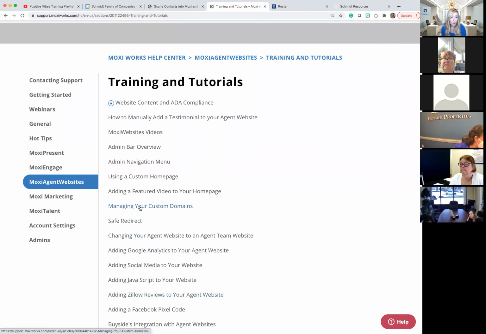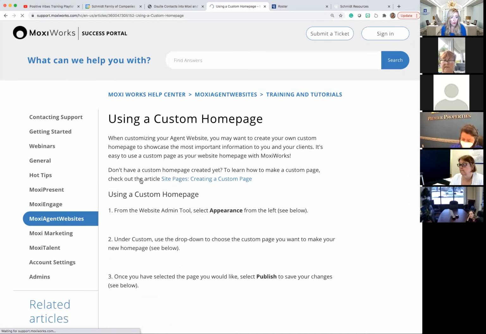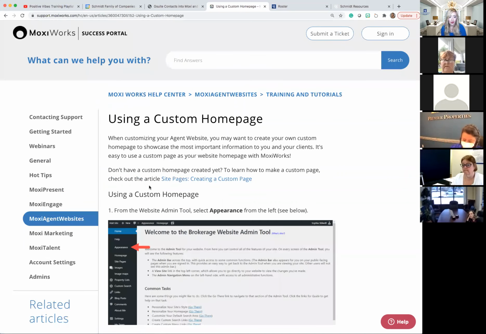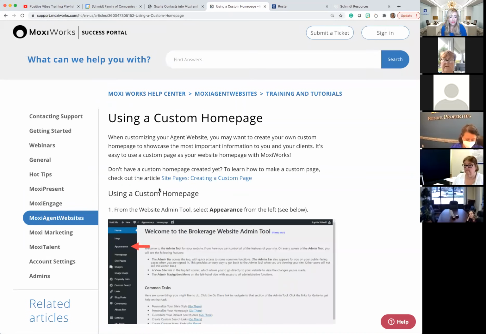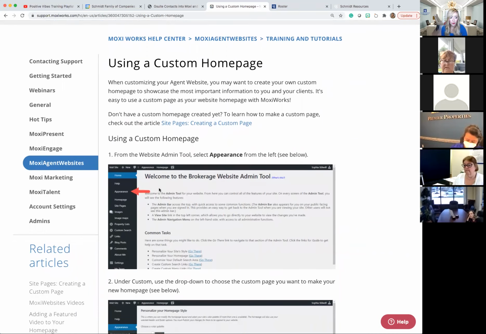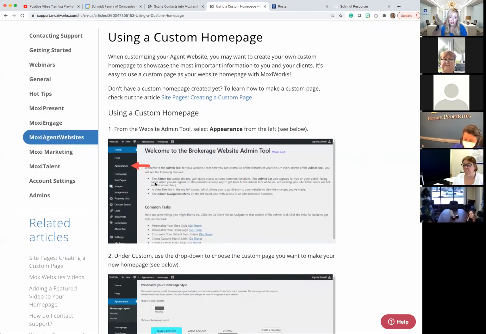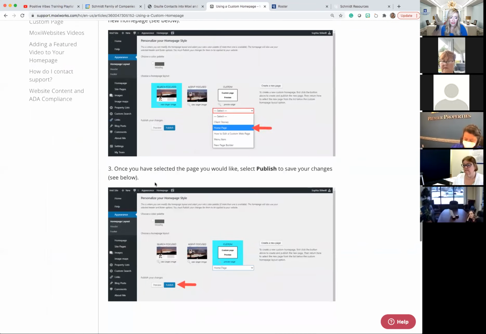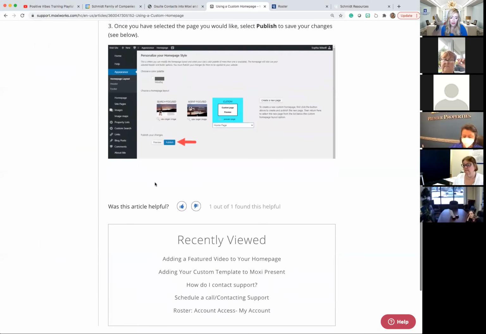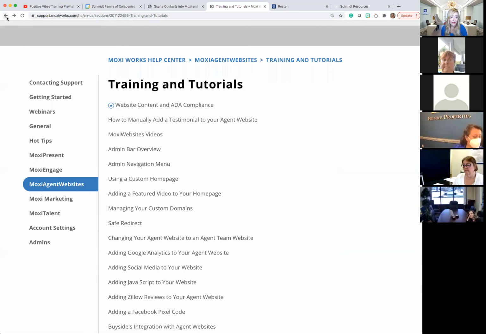For this, I just clicked on websites within support.moxiworks.com. And then if I click on using a custom homepage, look at how great this is. First of all, the first thing it does is it provides it to me step by step. It's online, so it's visual. I don't even have to print it right now if I don't want to, but I'm given this information not only in text so that I can read it, but I'm given screenshots as well. And for many of these, it doesn't just give you screenshots. I'll show you on another one that I can open up here. It will also give you video and a step-by-step guide to download as well.